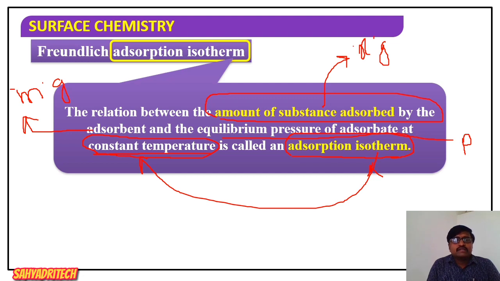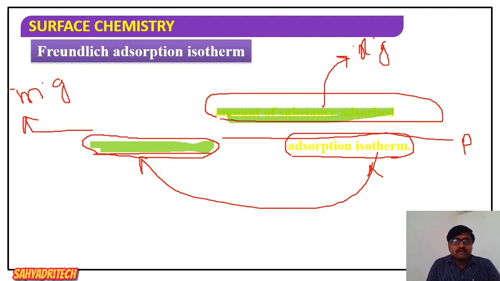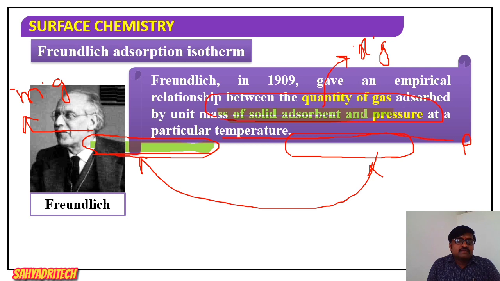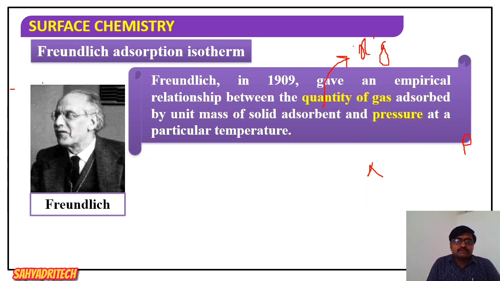Here we get the relation between the amount of substance adsorbed by the adsorbent and the equilibrium pressure at a constant temperature, so overall it is named adsorption isotherm. Now, Freundlich, as I said, is the name of a scientist. In 1909, Freundlich gave an empirical relationship between the quantity of gas adsorbed.